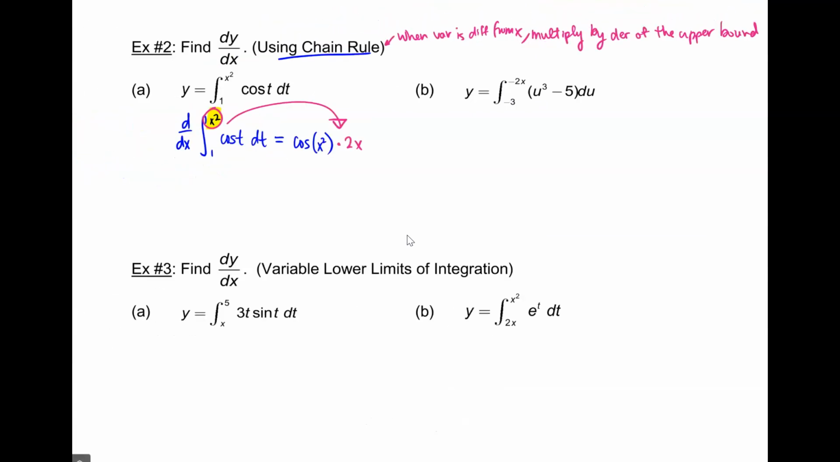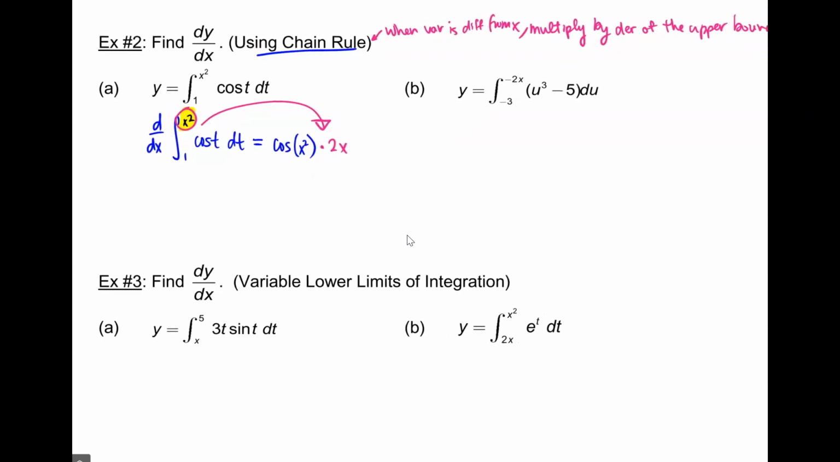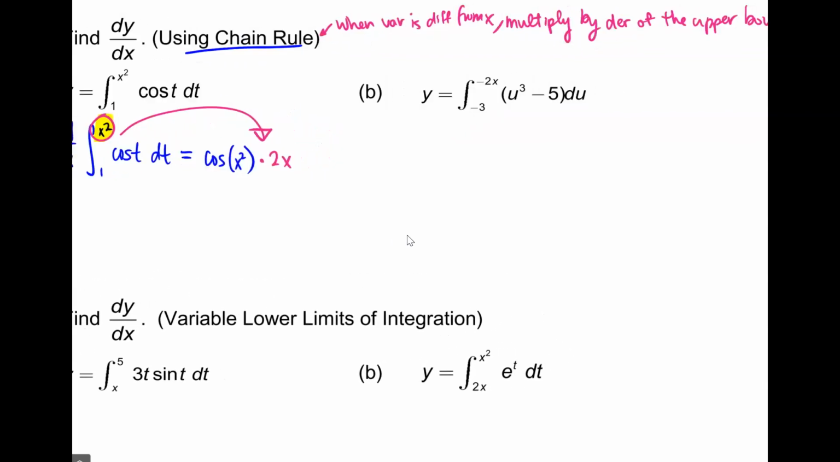So notice it's not 1 to x, it's 1 to x squared. Because x squared is different than x, we have to multiply by the derivative of x squared, our upper bound. The derivative of x squared is just 2x. Therefore, it's going to be 2x times cosine of x squared. And notice I put parentheses. I'm taking cosine of x squared. It's not cosine of x being squared. Are you writing this down? Okay.